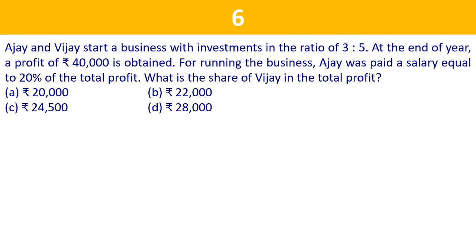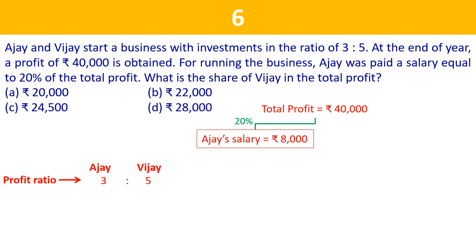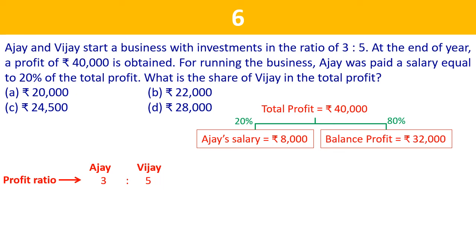And this is a problem of simple partnership in which duration is assumed to be same. So accordingly, the ratio of profit share between Ajay and Vijay will be 3 is to 5. Now the total profit at the end of year was 40,000. उसमें से सबसे पहले Ajay will be paid a salary of 20%. From 40,000 rupees, Ajay's salary will be given, which is 20% of 40,000, that is 8,000 rupees. Now how much is the balance amount? Balance amount is 32,000.